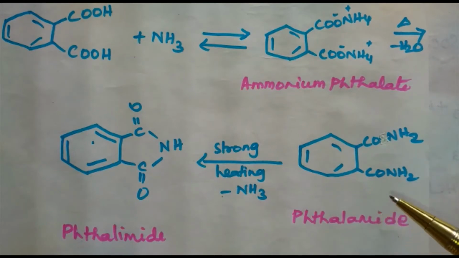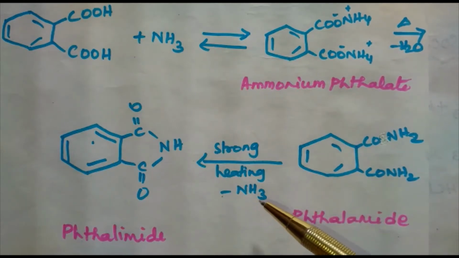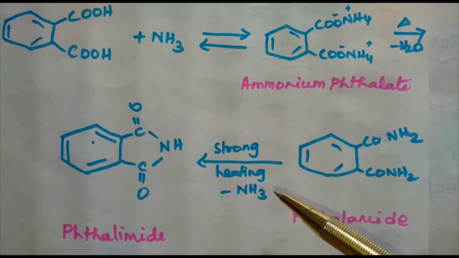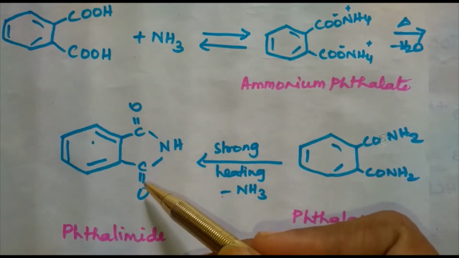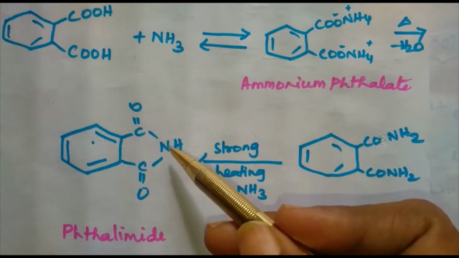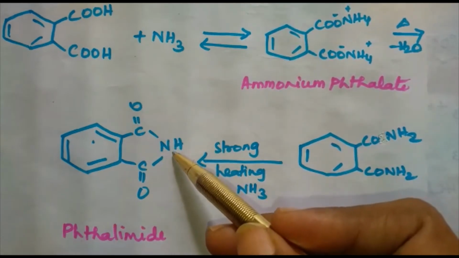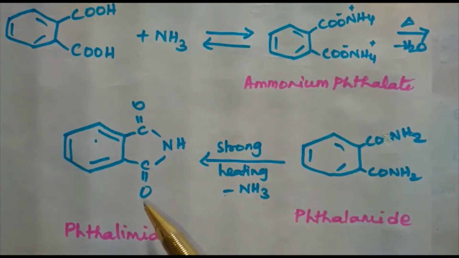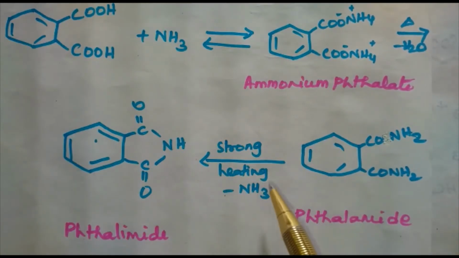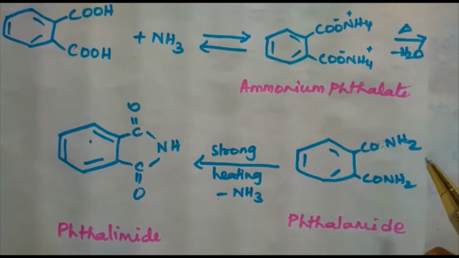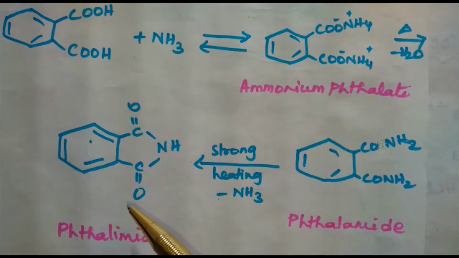This amide on strong heating loses one molecule of ammonia, giving phthalimide, CONH. So here it is not NH2, it is NH. It is not CONH2. It loses one molecule of ammonia, giving the compound phthalimide.